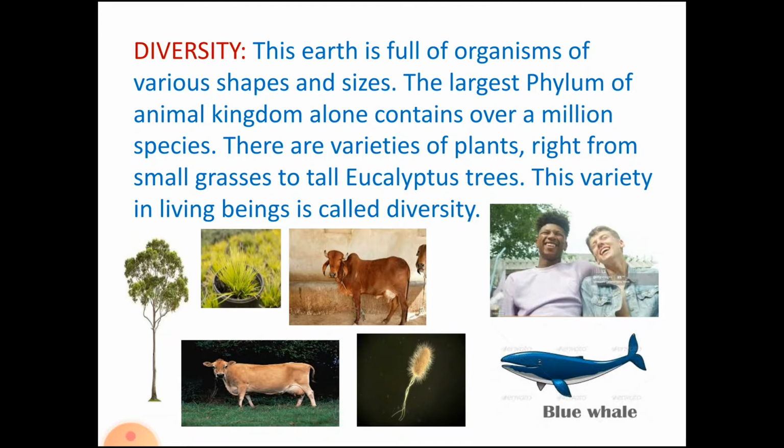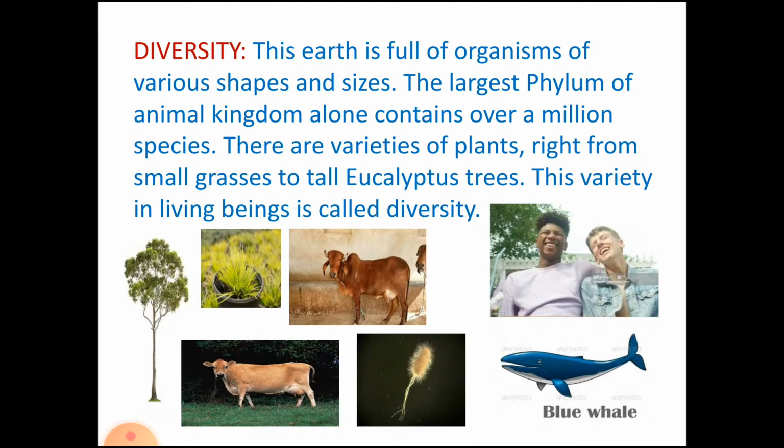There are varieties of plants, right from small grasses to the tall eucalyptus tree. You can see that this variety which we find in living organisms is termed diversity.